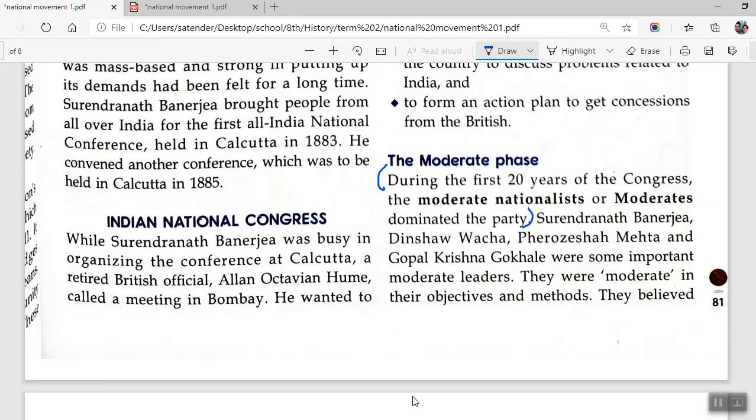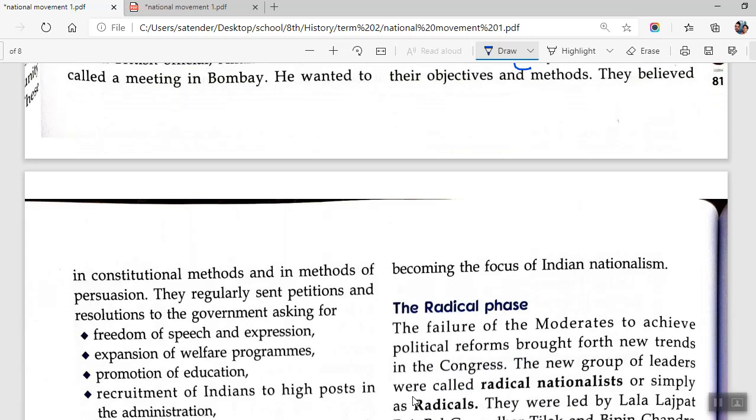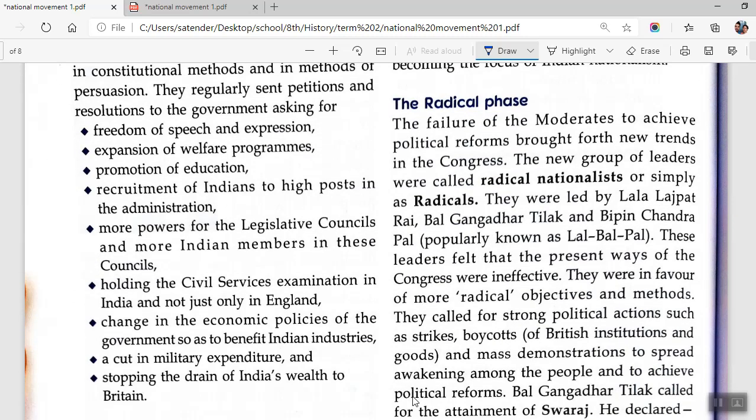Then you will be, you don't need to write the names of the leaders. Then you start from here. They were moderate in their objectives and methods. They believed in constitutional methods and in methods of persuasion. They regularly sent petitions and resolutions to the government asking for. This is what were their methods. Answer to the question, what were their methods?